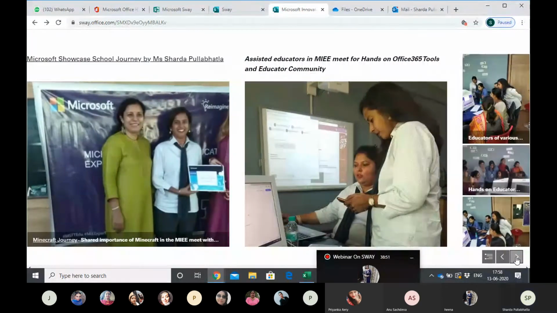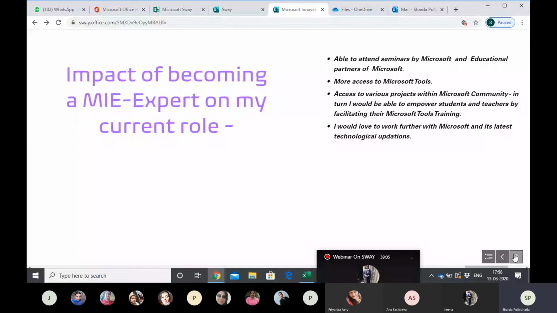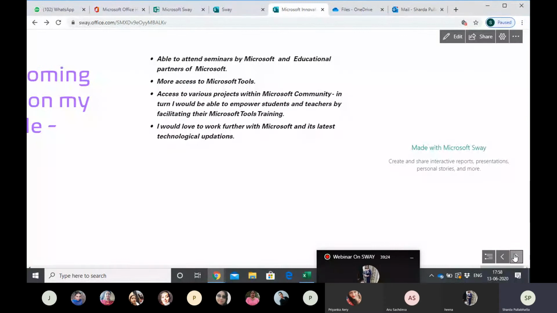This is an example. I have clicked on it. It's taking some time. Act of becoming. So now it asks how does it impact you. So these are the 4 highlighted questions. First is why do you consider yourself an MIE? Second, what can an MIE do? And third is impact of becoming an MIE. So the questions they had given with "what" and so on, I took them as headings with a little change, and I wrote my points for this. So this is the last one. Where this came, that means it is last.